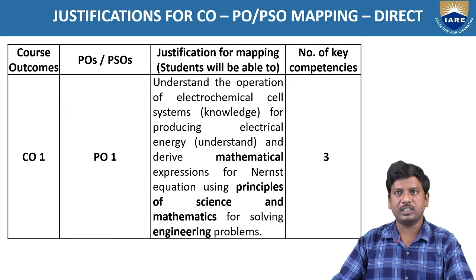Next one, justifications for CO-PO mapping or PSO mapping, direct. So first one, course outcome CO1, and POs, PSOs, nothing but PO1. Justification for mapping: students will be able to understand the operation of electrochemical subsystems, knowledge for producing electrical energy, understand the mathematical expressions for the Nernst equation, using principles of science and mathematics for solving engineering problems. Number of key competencies is 3.